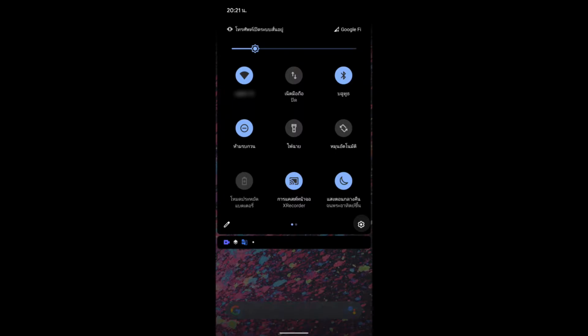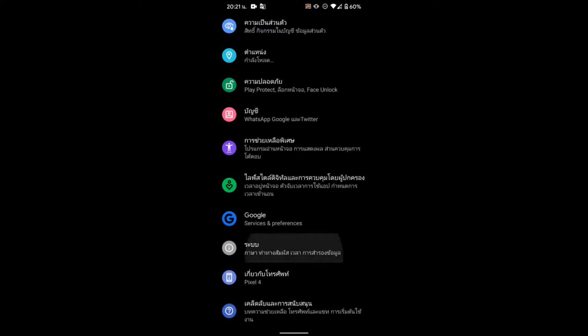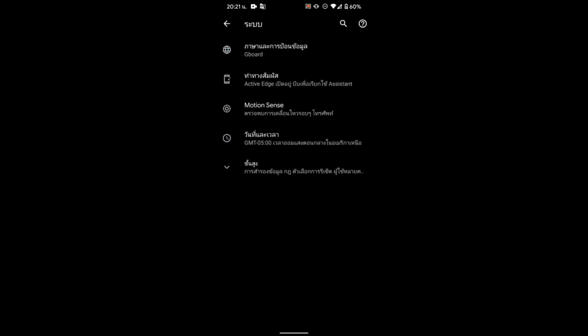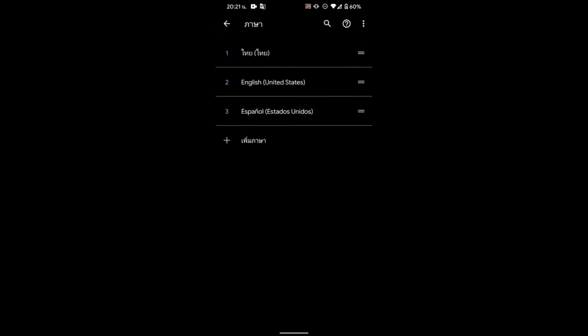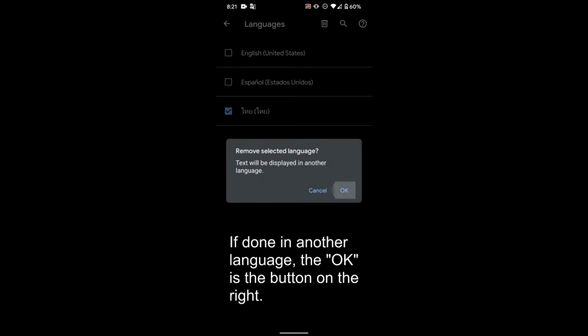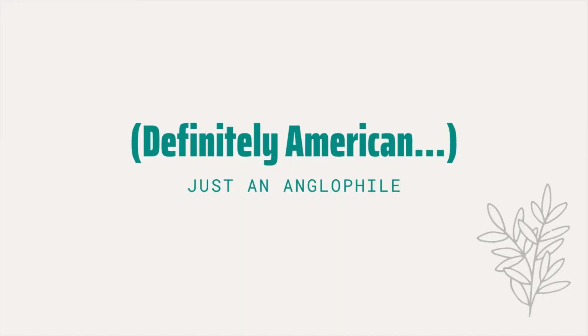Navigate to the settings. Thankfully, everything has an icon. So again, it's the gear icon for settings, eye with a circle around it for the system, globe icon for language and input, and then the multilingual characters icon. To remove a language from this list, click on the three dots in the top right corner. Tap Remove. Tap on the empty box beside the language you'd like to remove, and then tap on the rubbish bin. Or the trash can, as the Americans say it.